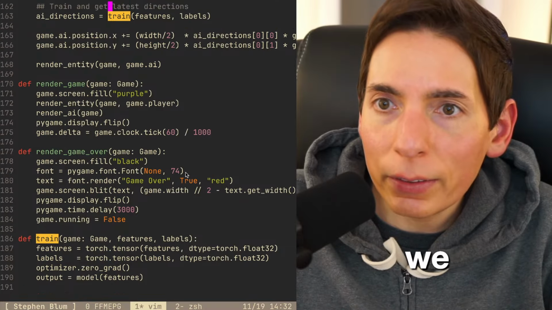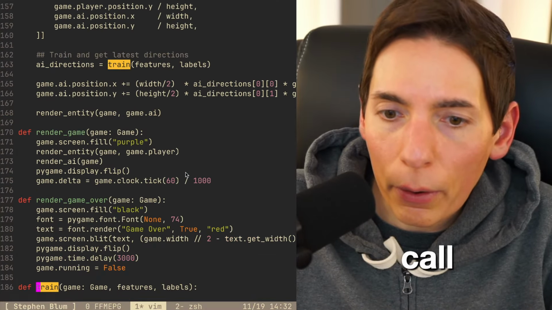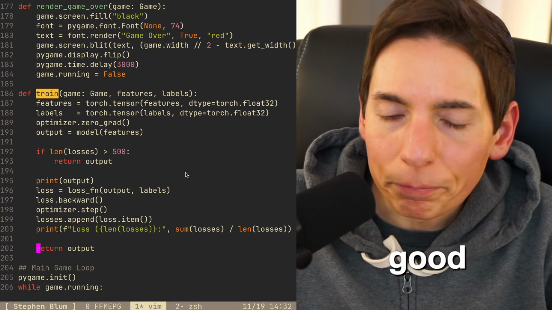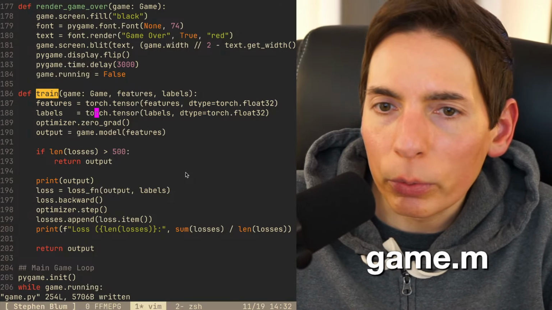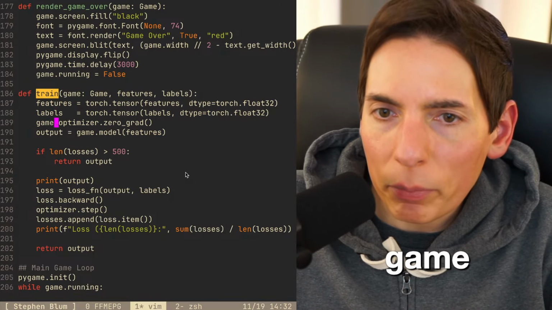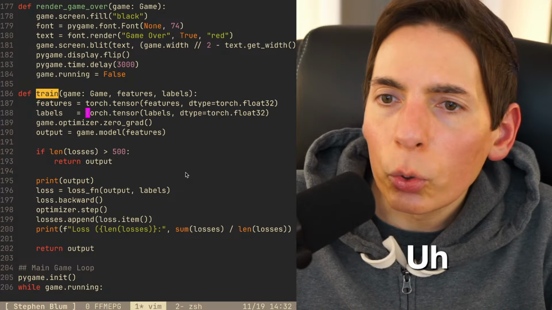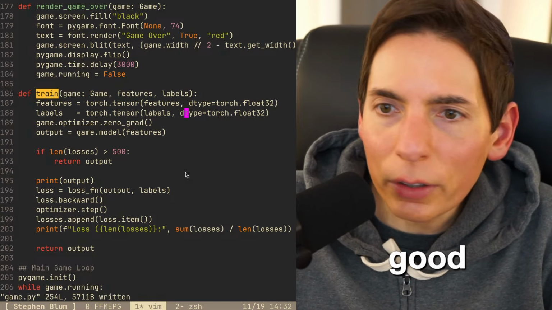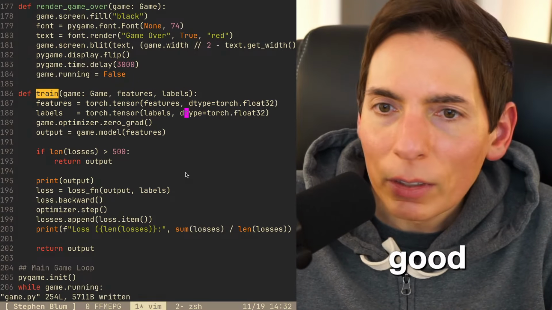I think we call it in the AI. Excellent. We call it there. Okay. Looking good here. So I'll put model, game.model. That's what we got to do. Game.optimizer. Labels, torch tensor features. Labels. Yep. Features and labels. Looks good.